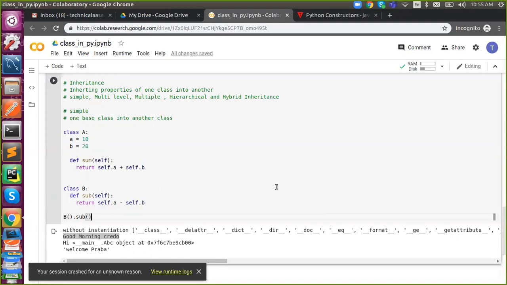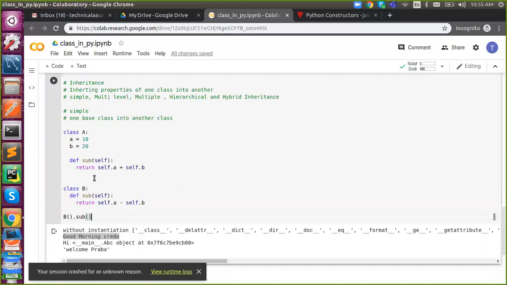What will happen? Attribute error. A, B is not there, right? Because here both are base classes.